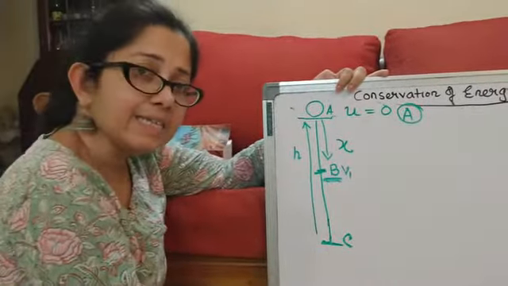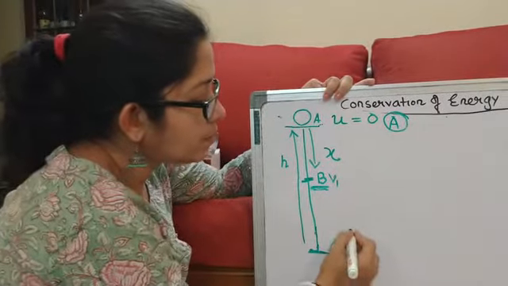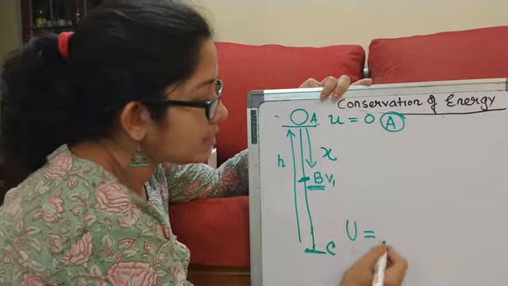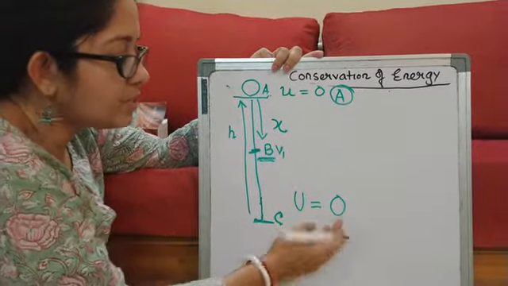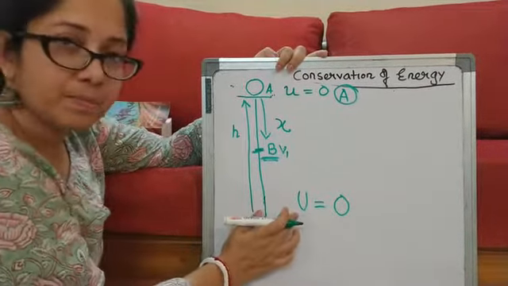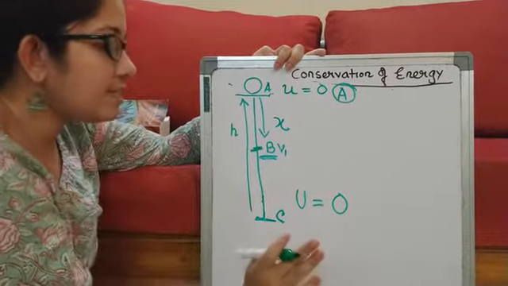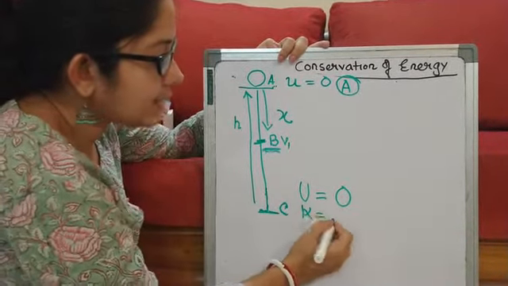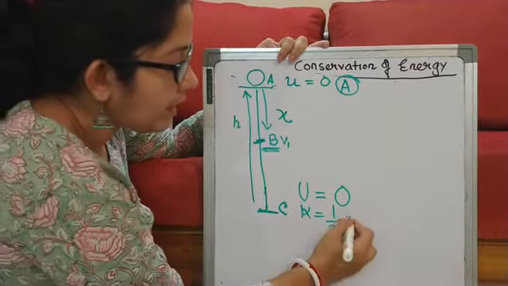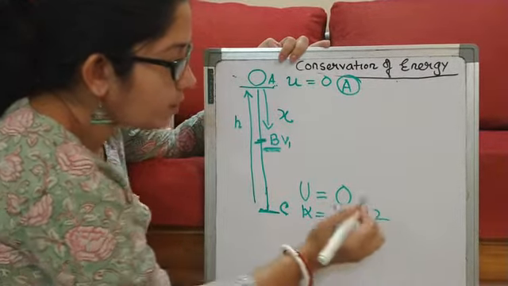No, the height is 0. So therefore, what will be my potential energy? It is 0, because there is no height, mgh with h as 0, so the total potential energy is 0. As simple as that.